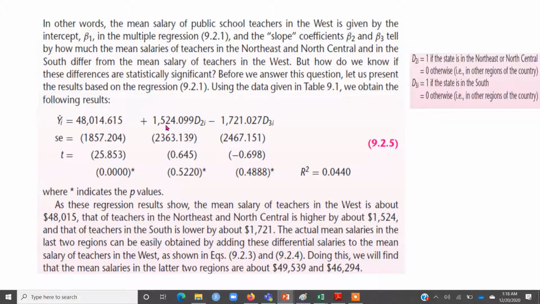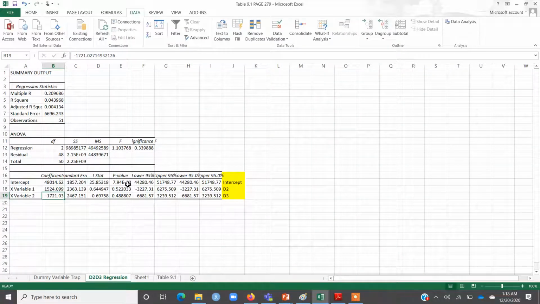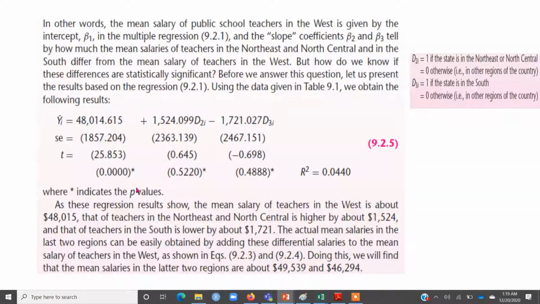Next question is whether these differences reported in this regression are significant or not. For that you have to focus on something called the p-value, and by the way, when you run the regression in Excel, the p-values are already reported here. So you can see that the p-value for D2 is 0.52 and the p-value for D3 is 0.48, and the same is reported here in the slide as well: 0.52 for D2 and approximately 0.48 for D3.